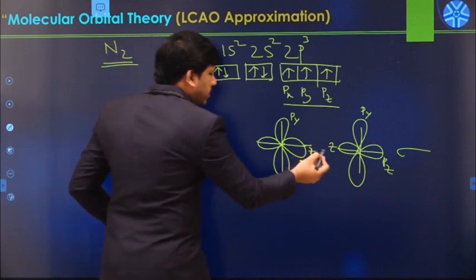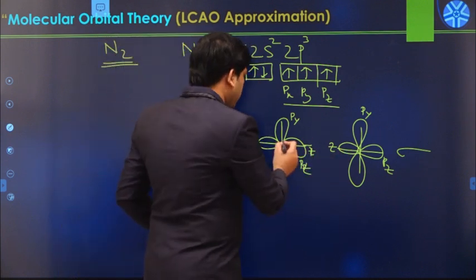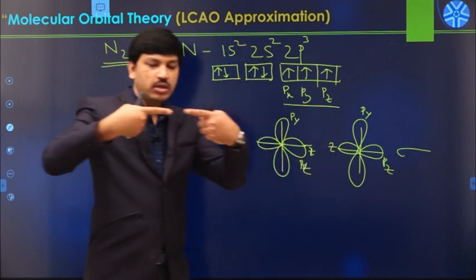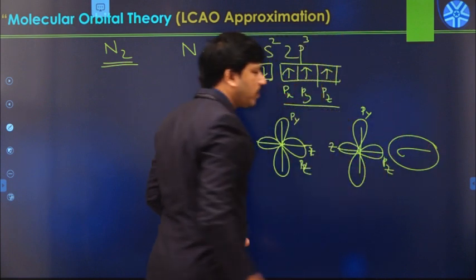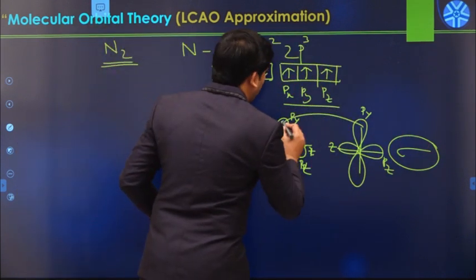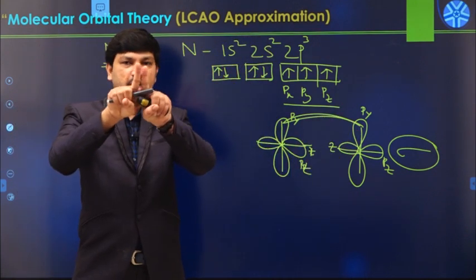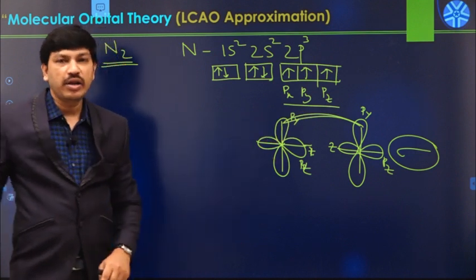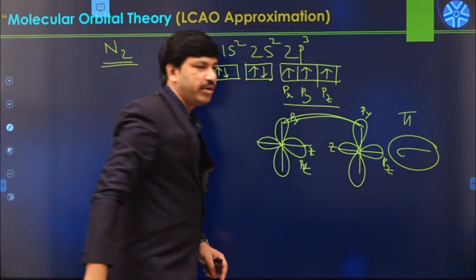Whenever a pz orbital combines with another pz orbital, in this linear combination with overlap along the axis, it produces a sigma type of molecular orbital, bonding or antibonding. But these two py orbitals overlap side by side, which is called side overlap. So this particular linear combination produces pi type of molecular orbitals.